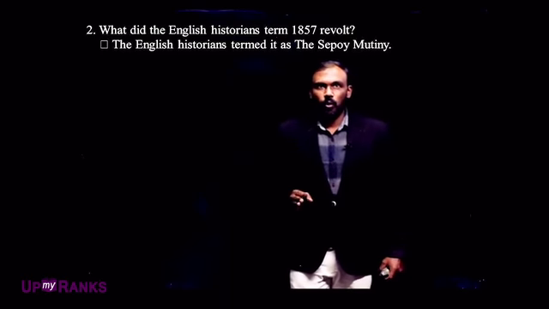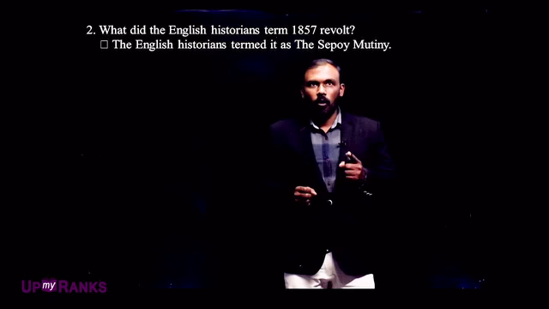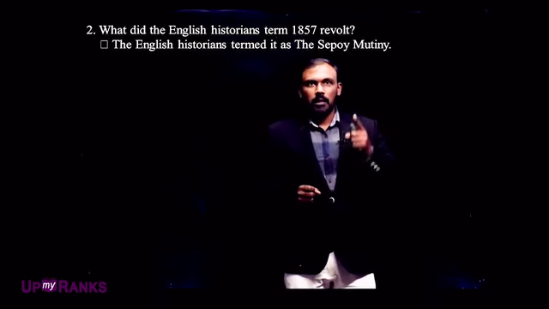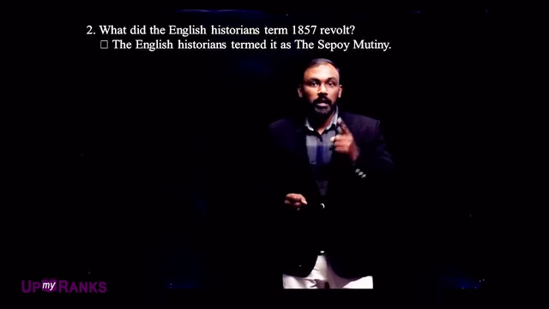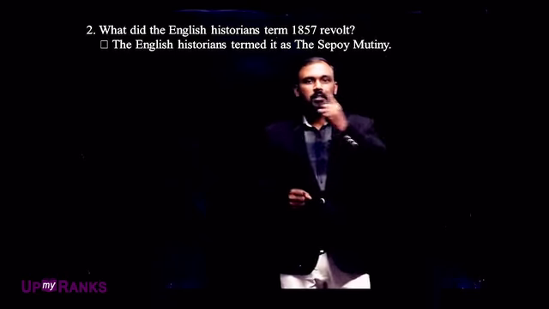According to the British historians, the 1857 revolt is termed the Sepoy Mutiny. Why did the Britishers call the 1857 revolt only a Sepoy Mutiny?